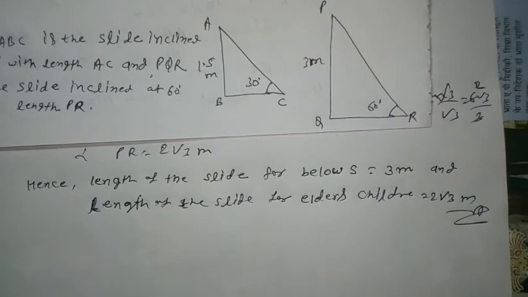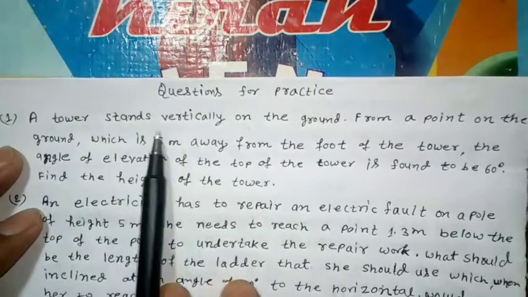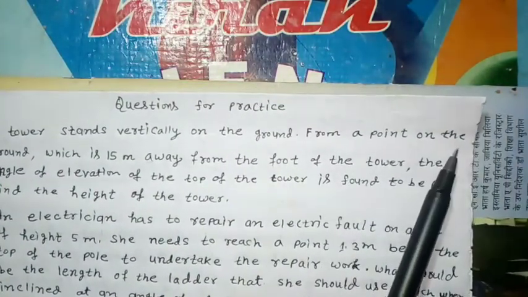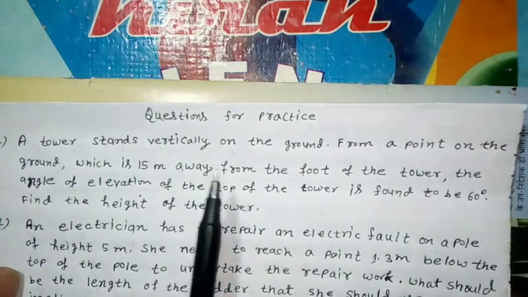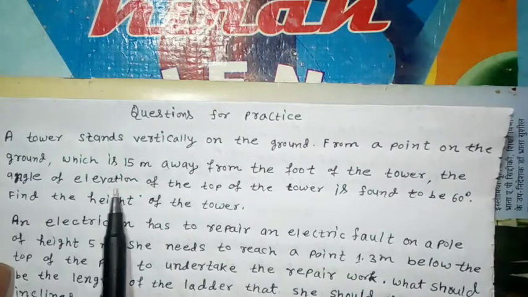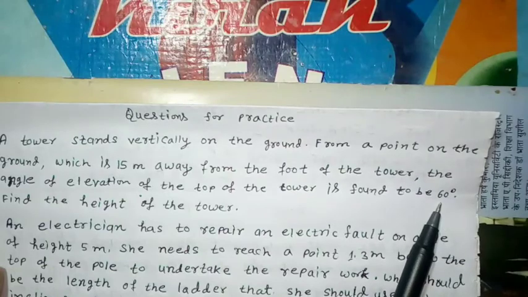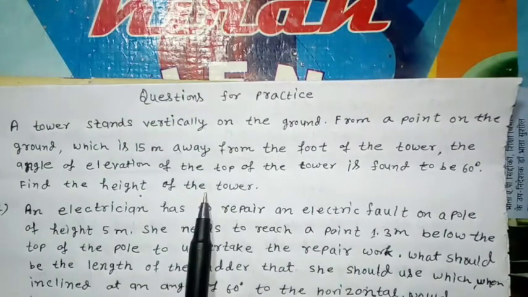Okay, first question: a tower stands vertically on the ground. From a point on the ground which is 15 meters away from the foot of the tower, the angle of elevation of the top of the tower is found to be 60 degrees. Find the height of the tower.